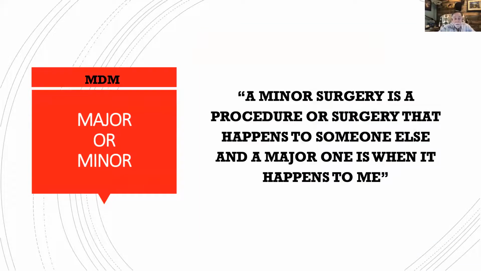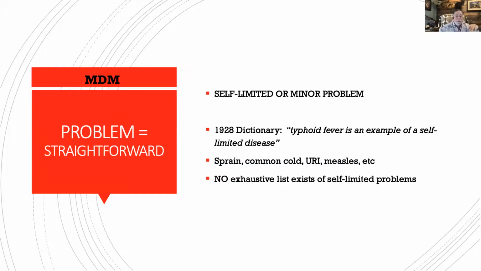Now, when we're talking minor or major, a minor surgery is something that happened to someone else, and a major surgery is when it happened to me. Okay, enough jokes. Let's get back to this because we're making this quick.